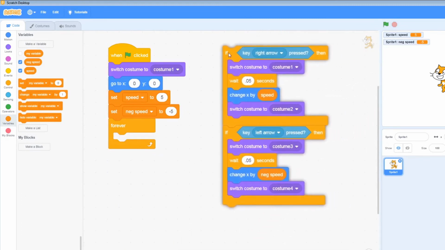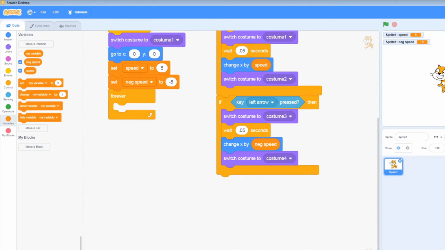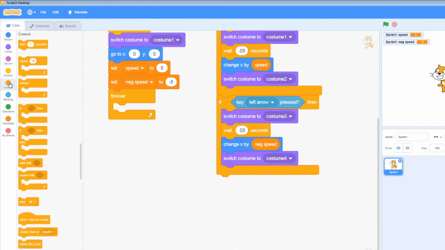You don't have to pull the code out like I am. That's just the way that I like to do it. I think you'll find most programmers have their own way of doing things, each to their own. So now I'm going to create 2 more of these, one for going up and one for going down.